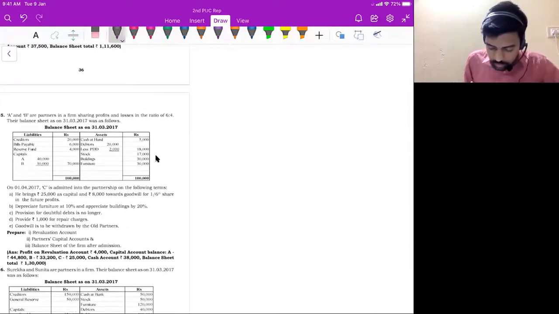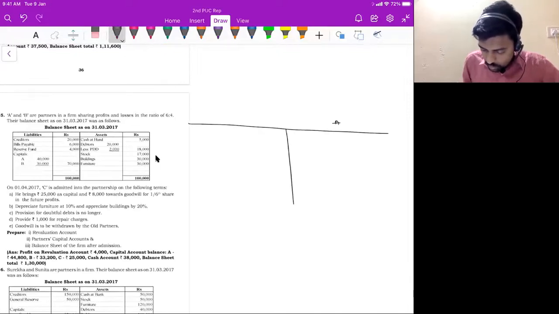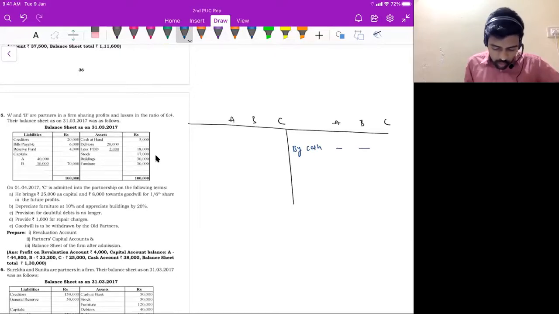So as usual, by cash account, in C column, I will write 25 plus 8. 25 plus 8 is 33,000 rupees, correct? So C is bringing 33,000 rupees. What is the journal entry?